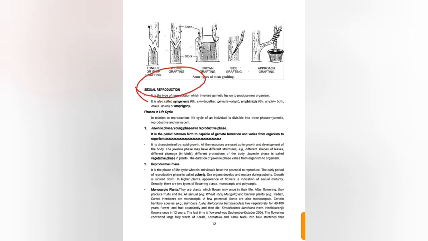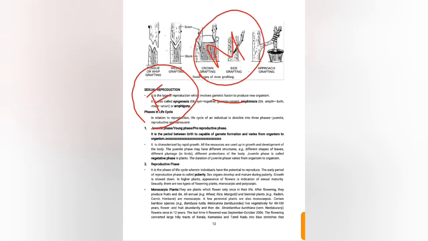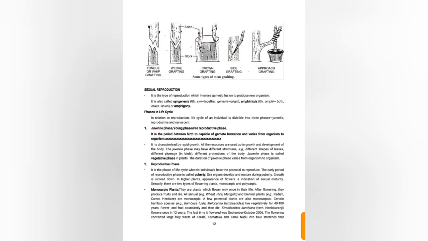Coming to the next heading, it is sexual reproduction. It is a type of reproduction which involves gametic fusion. That means both male gamete and female gamete are involved in this reproduction, to produce a new organism. It is also called syngenesis. Syn means together, genesis means origin. It is also called amphimixis.